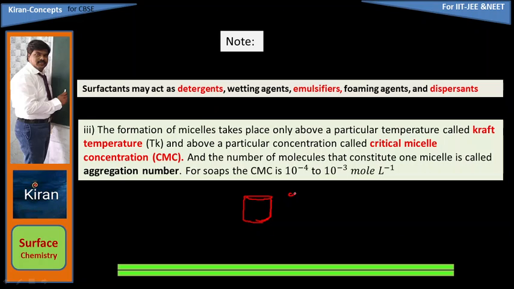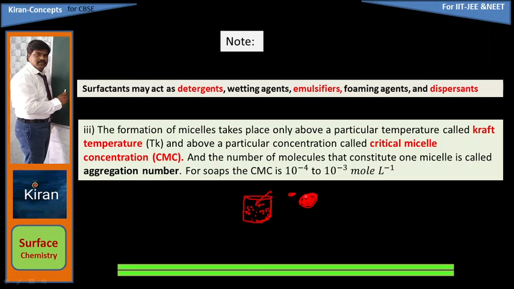I am adding a very little quantity. When I add only this much quantity, you won't get any lather, any micelles. So you have to add at least some optimum concentration. Then only micelles will be formed. Colloidal solution will be formed. Associated colloid will be formed. So that concentration, wherever the micelle is going to form, is considered the critical micelle concentration.